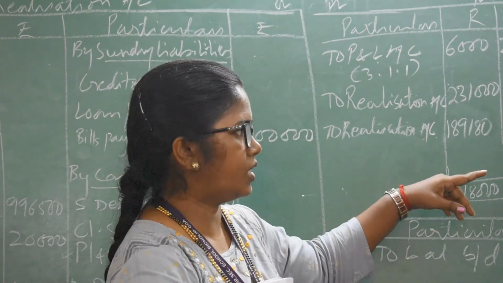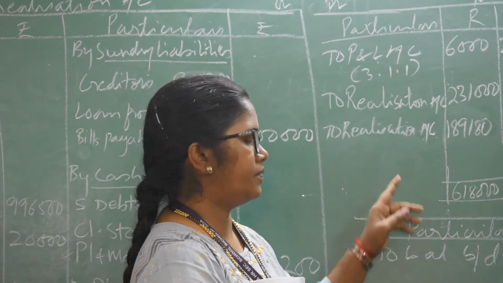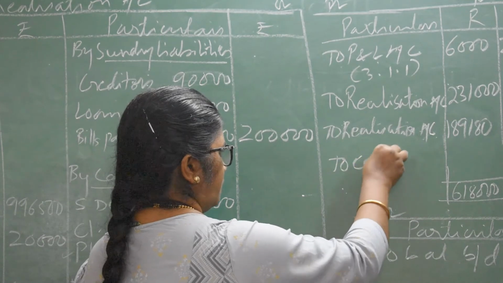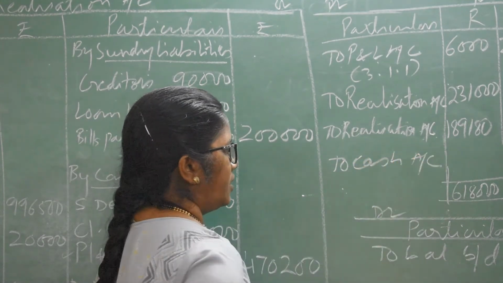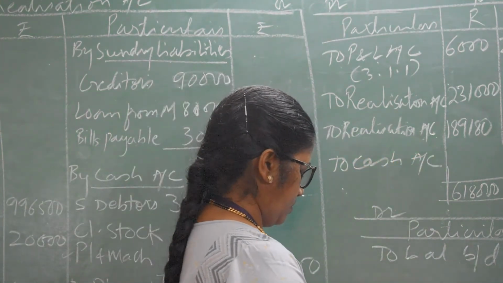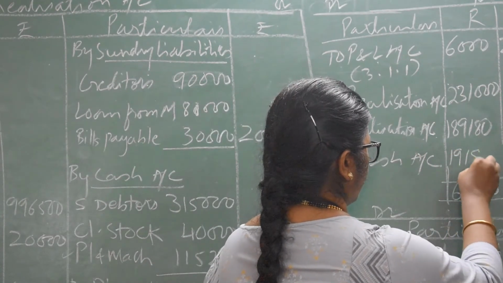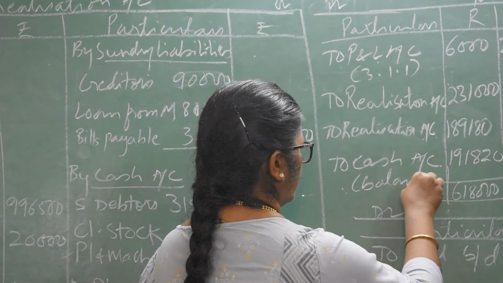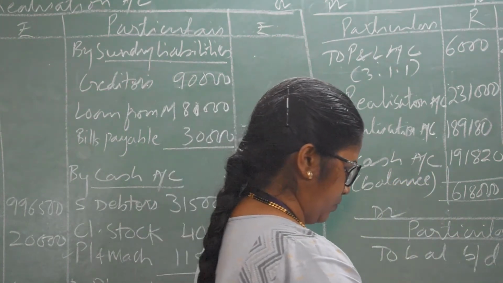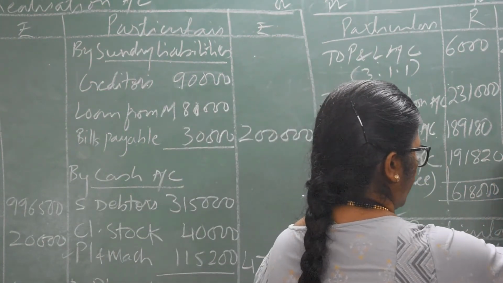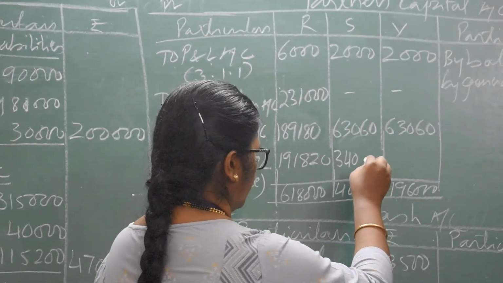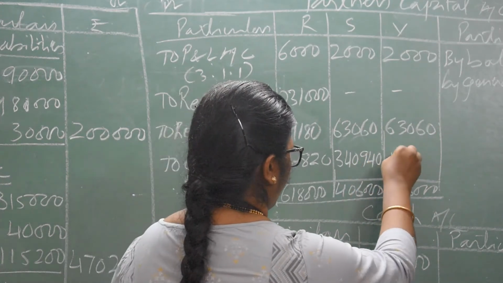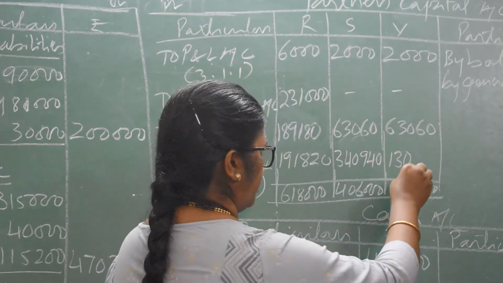Now here we have to see whatever amount is remaining will be transferred to the cash account, because cash is going out from the firm. Don't write balance carried down to cash account, and the balance is 1,91,820, 3,40,940, and 1,30,940.